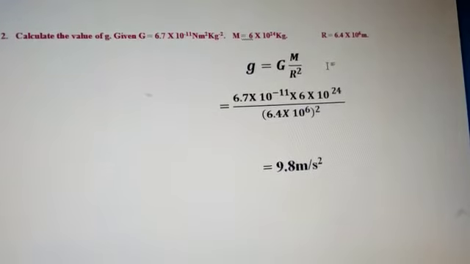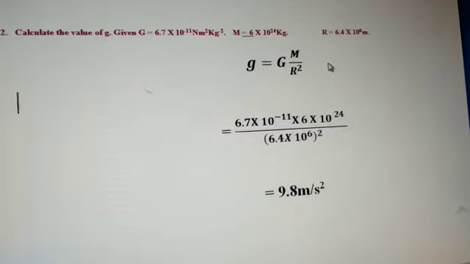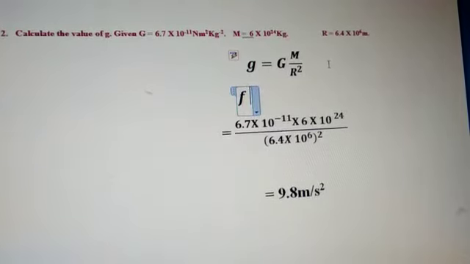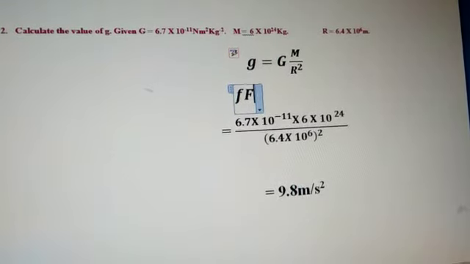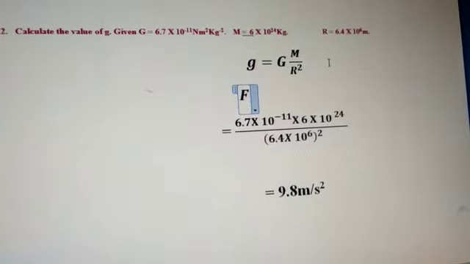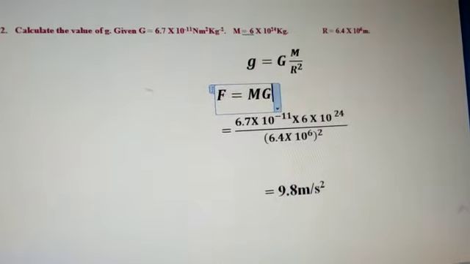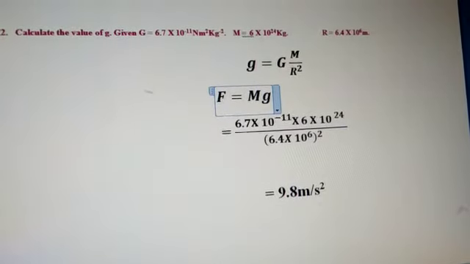Okay, so here we will get F is equal to, that is the force. The force is equal to m into the small g. Okay, small g.